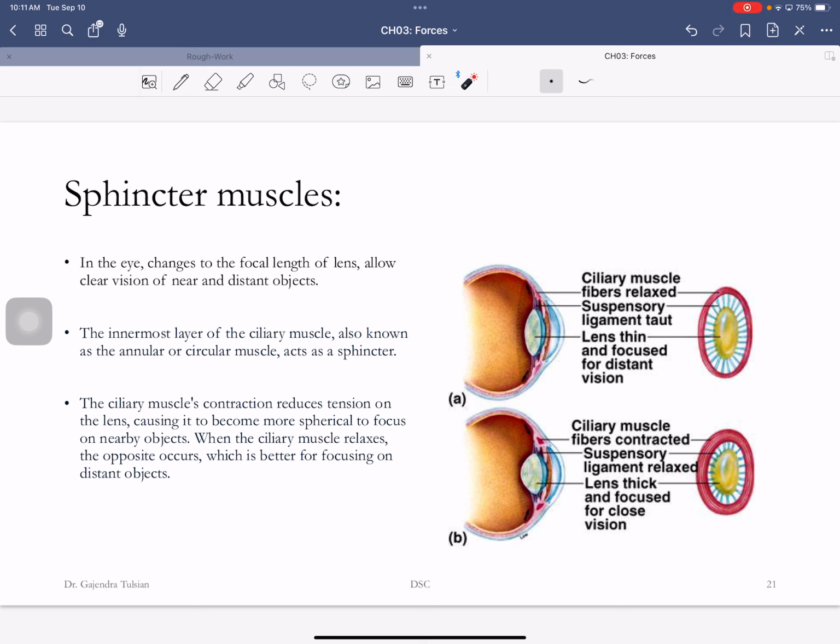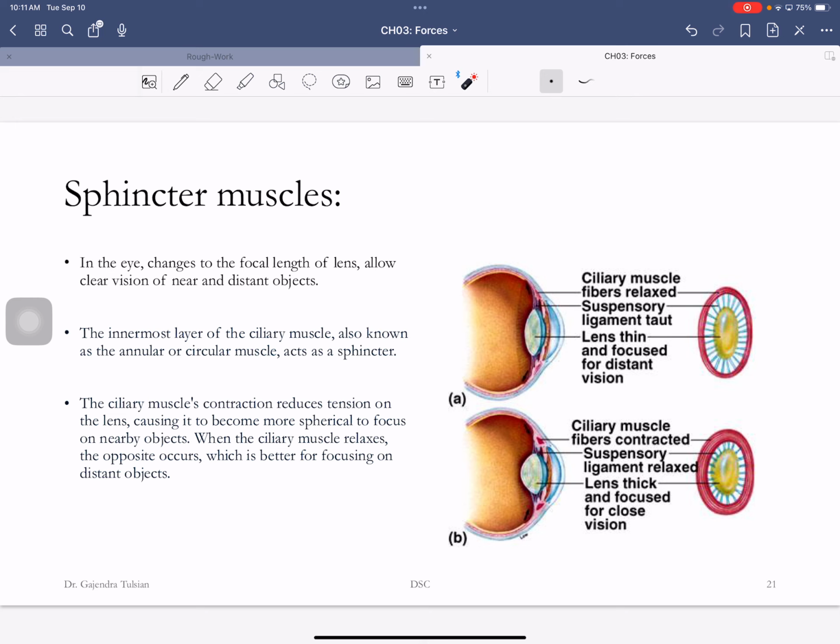Again, is it focused behind the retina or on the retina? Let me show this. If I want to see a far off object, the sphincter muscles are relaxed, the lens becomes thin, and the far off object is focused on the retina. When I want to look at a close object, the sphincter muscle is contracted, the lens has become thicker, and now the image is focused on the retina.